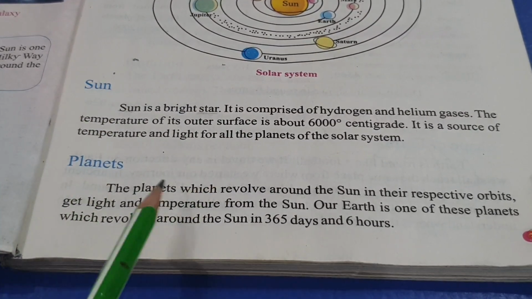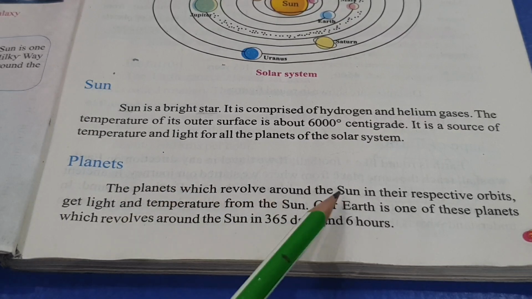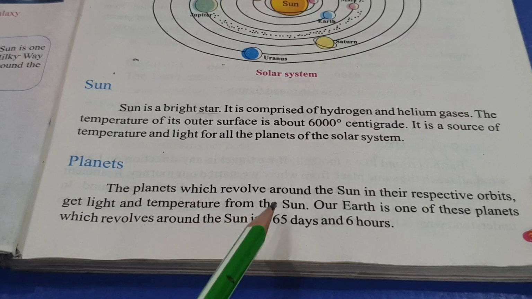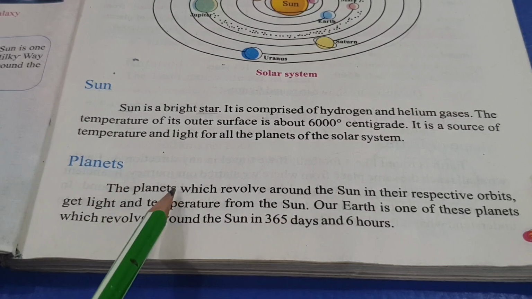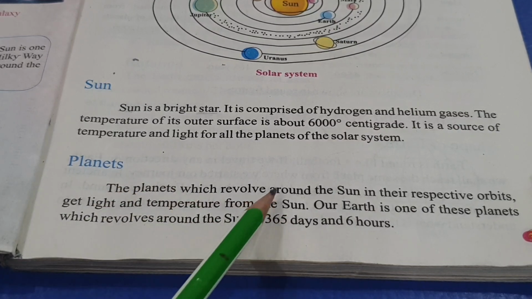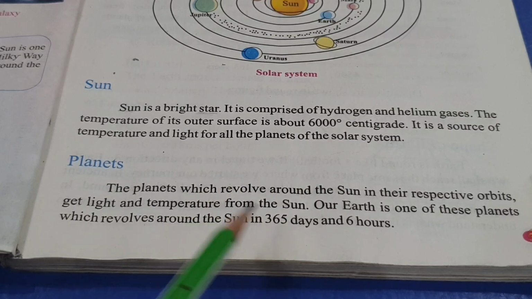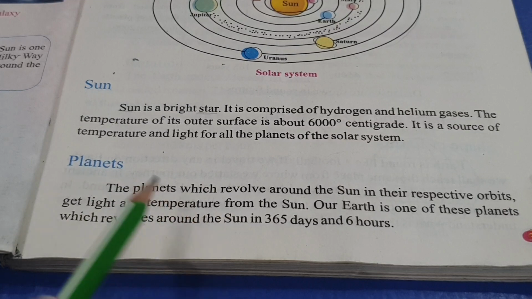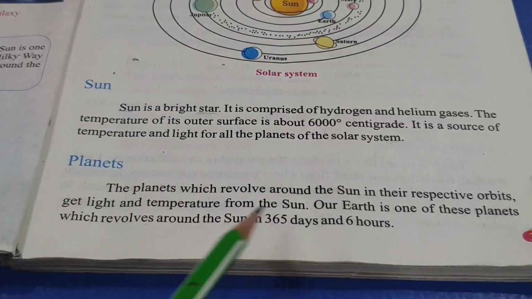The planets which revolve around the sun in their respective orbits get light and temperature from the sun. That is very obvious. Sun is the main source.